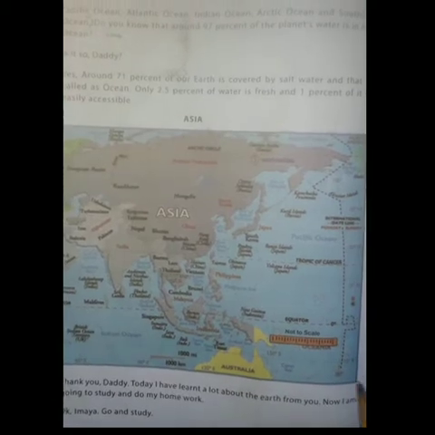Now we see the percentage of the Earth. 71% of the Earth is covered by salt water, and that is called the ocean. Only 2.5% of water is fresh, and 1% of it is easily accessible. Now you can see the map here, the Asia map. This is the smallest continent, Australia. This is full of Asia only.